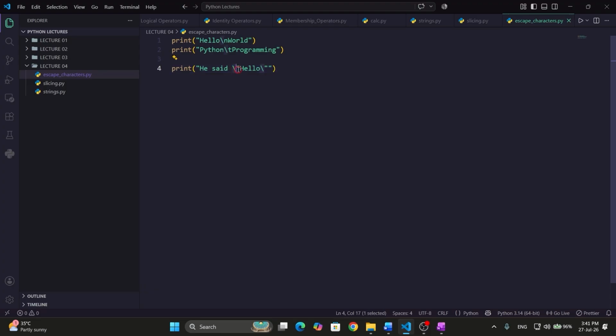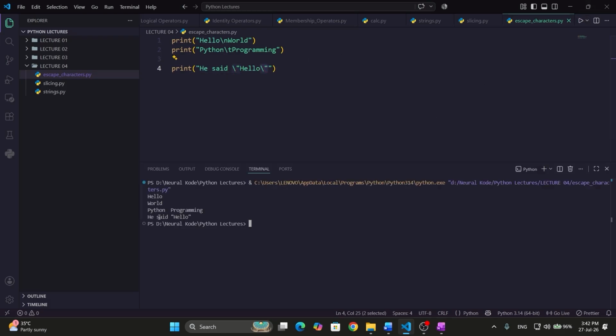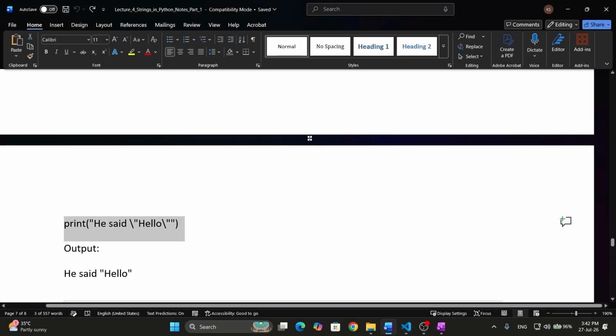So whenever you use backslash double quote, one double quote will be printed. As you can see, one double quote is printed here. You have given backslash double quote, so double quote is printed. Same way here also double quote is printed. So this is the use of backslash double quote.